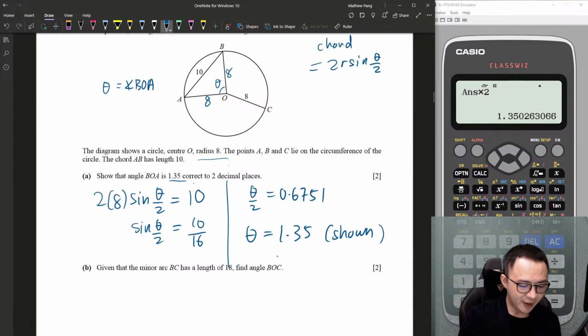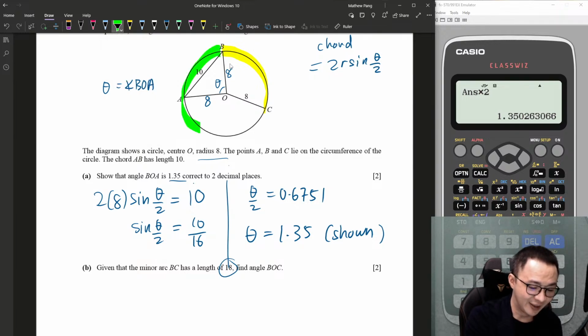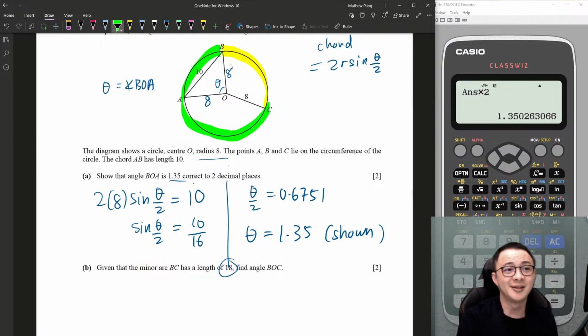Okay, given that the minor arc BC has a length of 18 centimeters. It doesn't say centimeters, so it means 18. So find the angle of BOC. First we need to know where is the minor arc of BC. This one is called the minor arc of BC because we still have a major arc, which is the green color one. This is the major arc length of BC. The yellow color one is the minor arc length of BC. So please understand what the difference is.